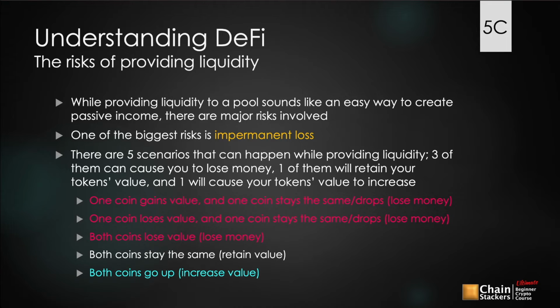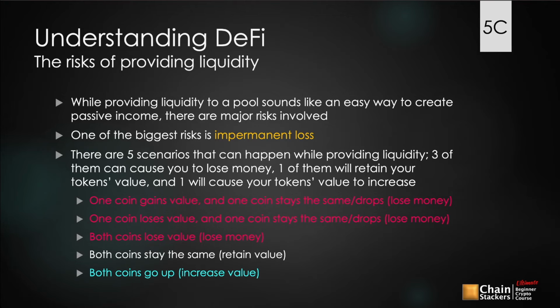So the second example is that one coin loses value and one coin stays the same. In this scenario, you're going to see that this will have an opposite effect as the scenario above this. When one coin loses value, people are going to start gobbling up the asset that stayed the same, or the higher asset, and start pushing in that other coin that is now losing value, thus dropping the entire value of the pool, because you're taking out the value of the higher priced asset and then putting in a lot of value from the lower priced asset.